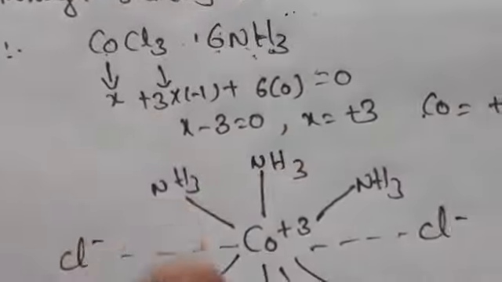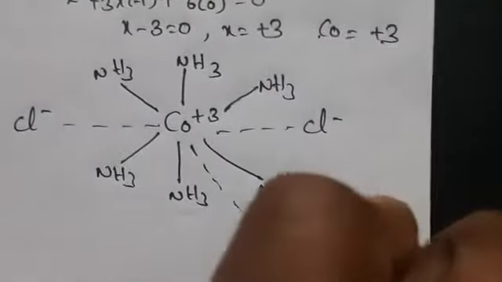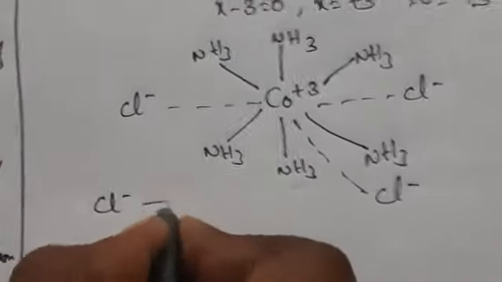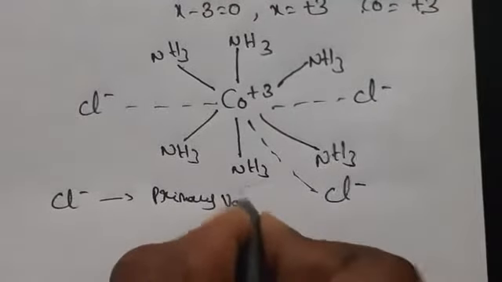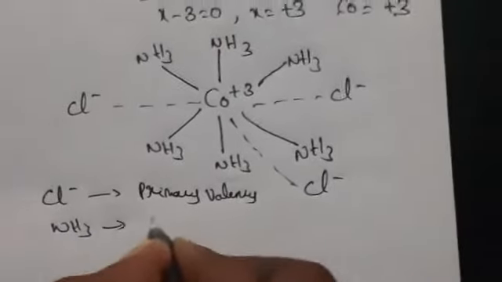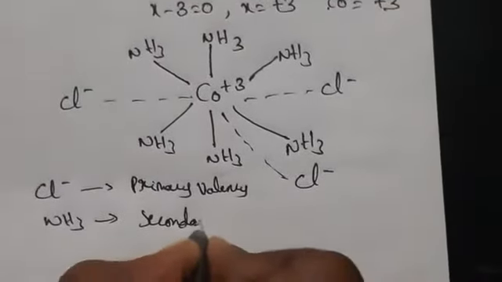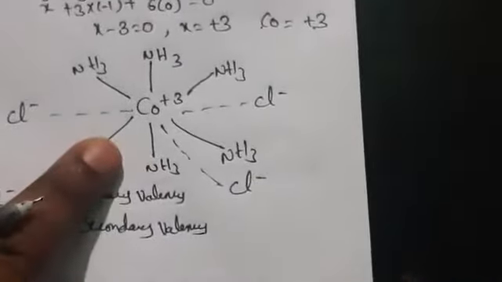Cl minus will satisfy the primary valency, and the 6 NH3 molecules satisfy the secondary valencies. Primary is indicated by dotted lines, secondary by thick lines, as you have observed.